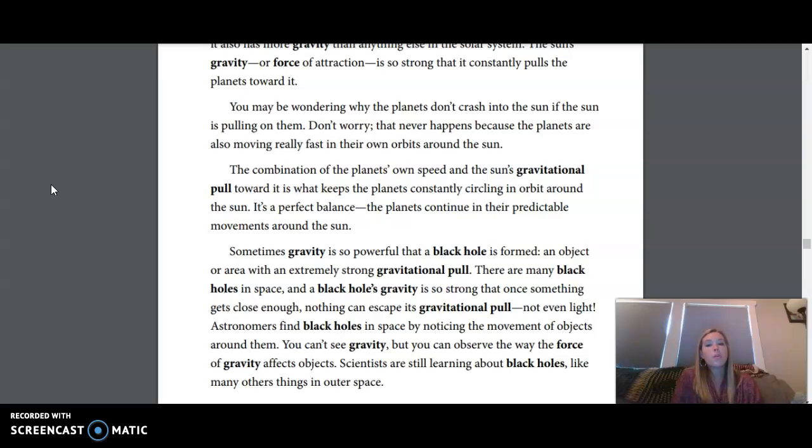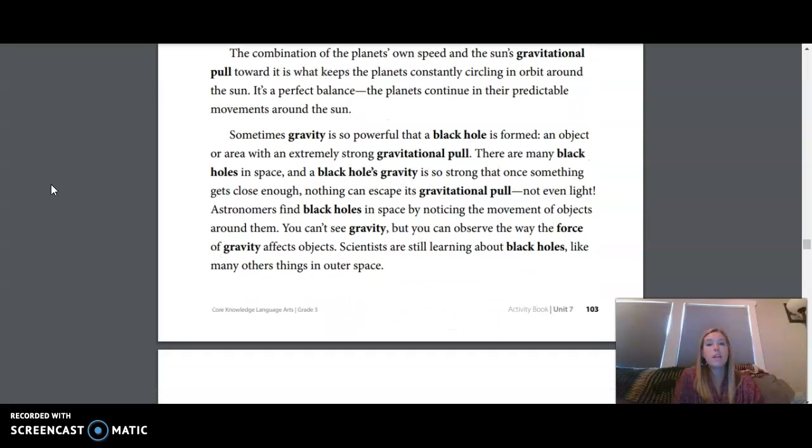You may be wondering why the planets don't crash into the sun if the sun is pulling them. Don't worry, that never happens because the planets are also moving really fast in their own orbits around the sun. The combination of the planet's own speed and the sun's gravitational pull toward it is what keeps the planets constantly circling in orbit around the sun. It's a perfect balance. The planets continue in their predictable movement around the sun.